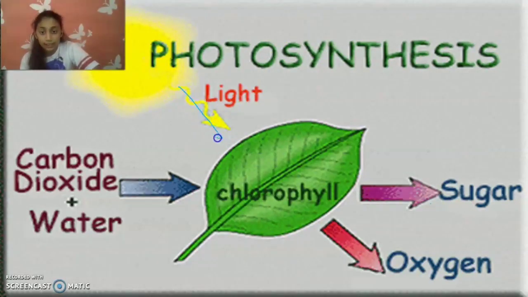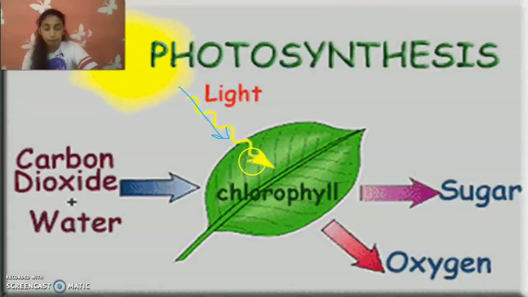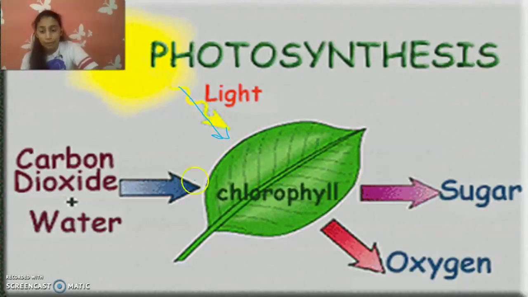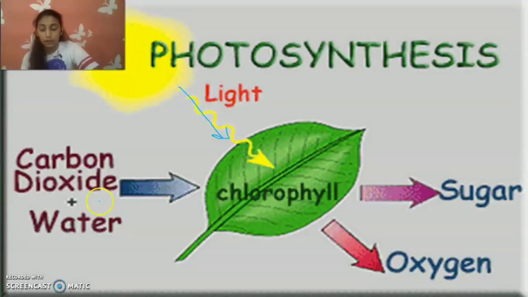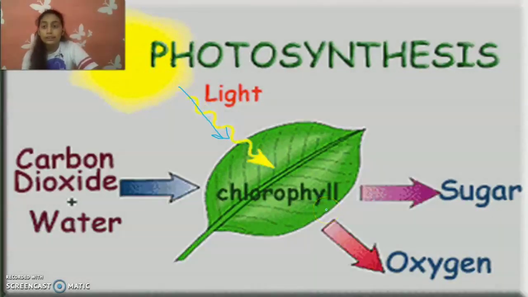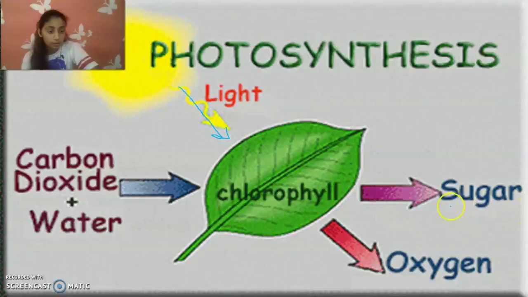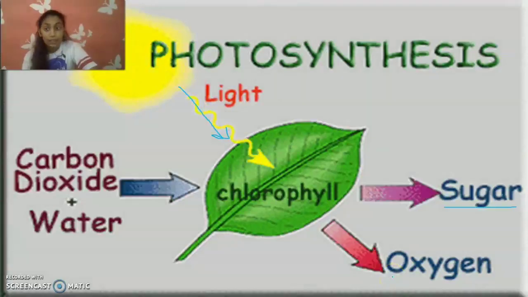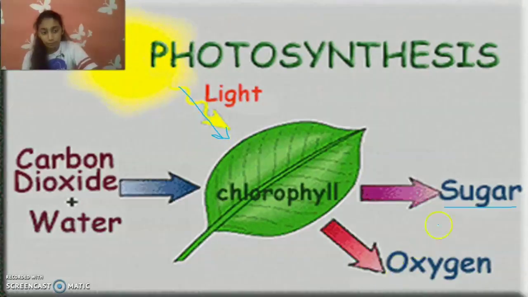So the sunlight is trapped by chlorophyll. Chlorophyll is already present in the leaves. So sunlight is trapped by the chlorophyll. Carbon dioxide is taken from stomata. Water comes to the roots. And when photosynthesis is done, sugar is stored in the plants as their food and oxygen is the byproduct.